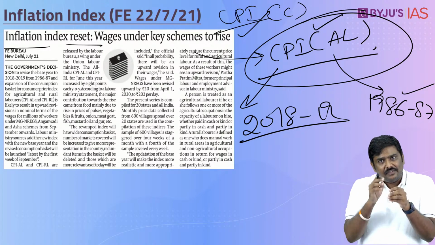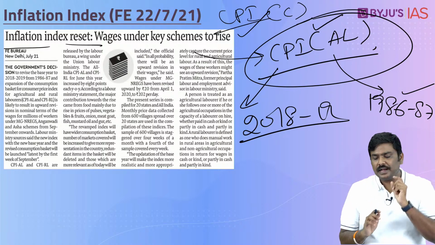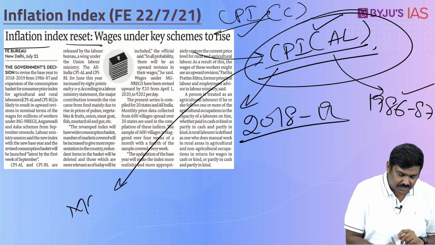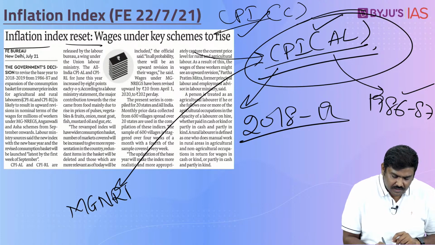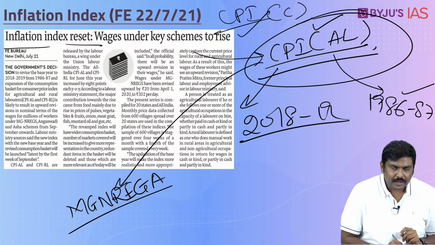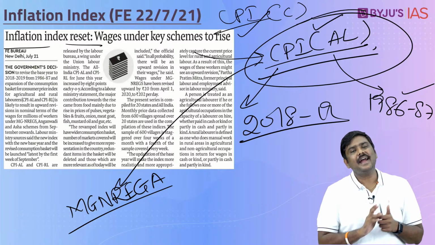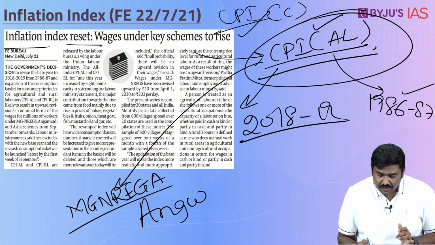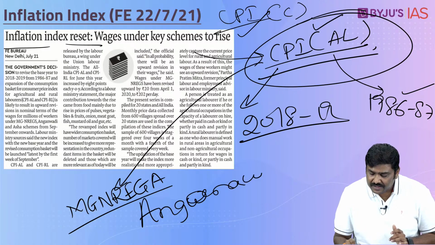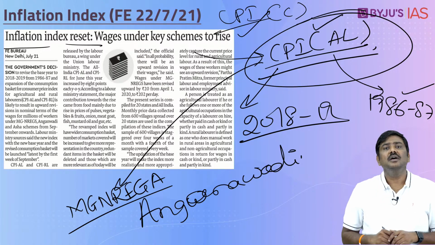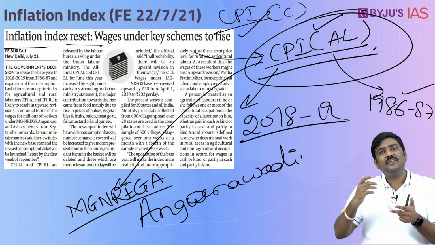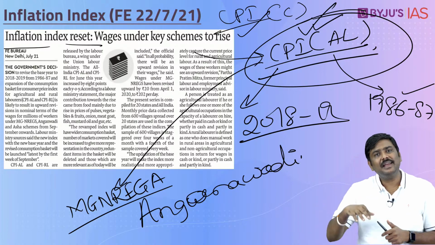And why is this revision very, very important? Also remember that CPI AL is generally used to revise MGNREGA wages, Mahatma Gandhi National Rural Employment Guarantee Act, even the Anganwadi workers' wages are revised based on CPI AL only. So, there are various wages at the rural level which are revised based on this CPI AL.